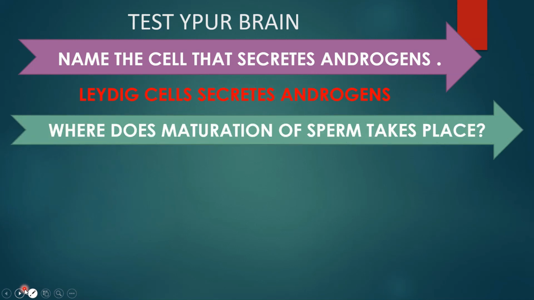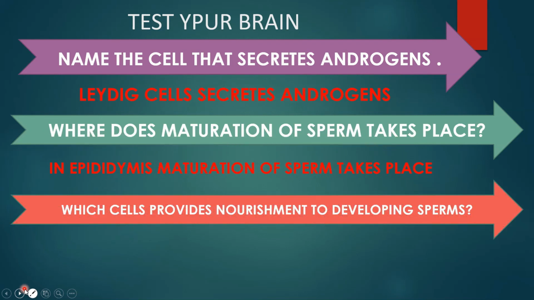Where does maturation of sperm take place? Maturation of sperm takes place in the epididymis. Last question. Which cells provide nourishment to the developing sperms? If you have read this module and gone through this module, you would be able to answer these questions. It is Sertoli cells or nurse cells that provide nourishment.